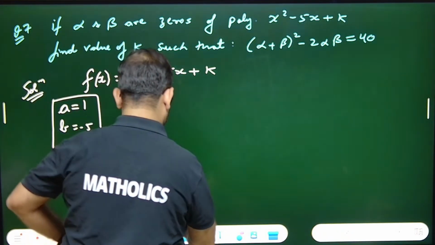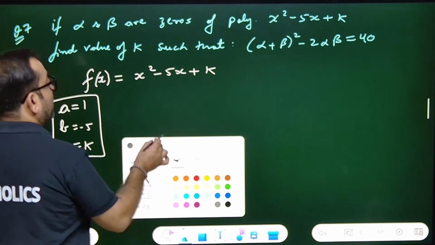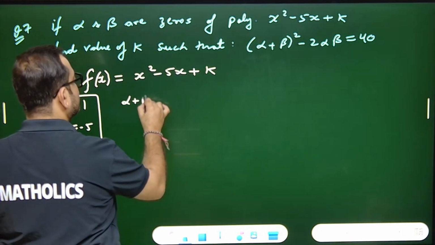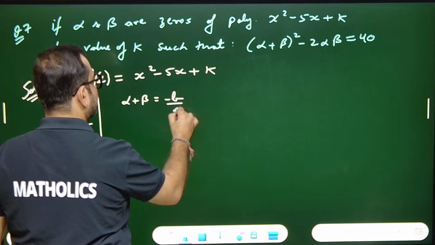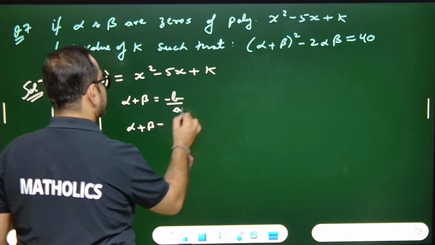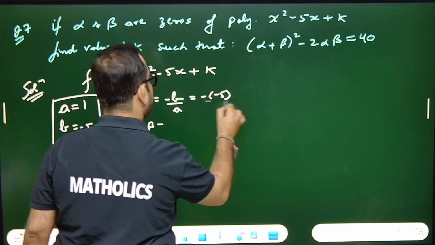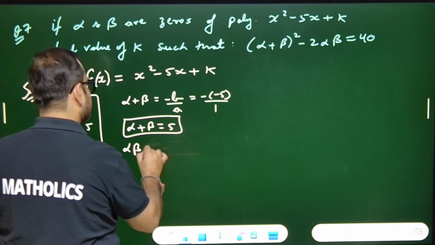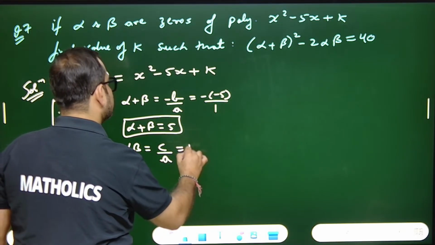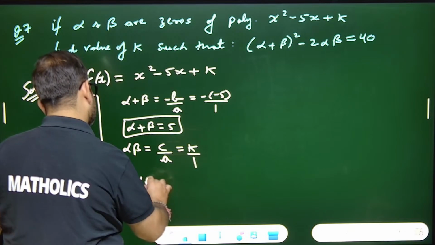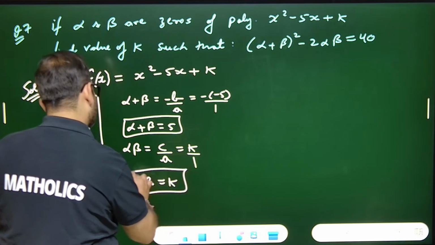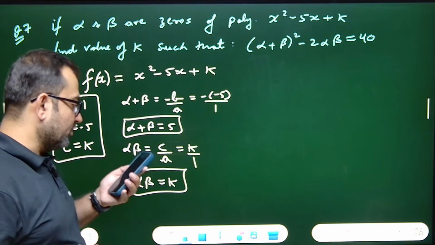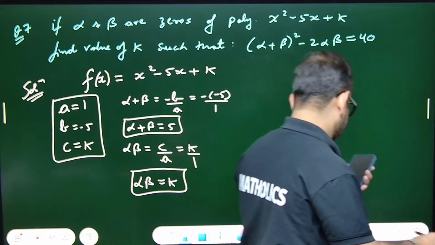Now, tell me. Alpha plus beta equals what? Minus b upon a. So alpha plus beta came out to be minus of minus 5 upon 1, that means 5. Alpha plus beta is 5, and alpha beta equals c upon a, that means k upon 1. So alpha beta is nothing but k. Okay. Now focus on the relation which is given.